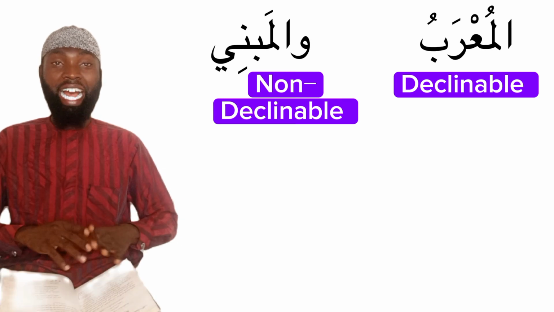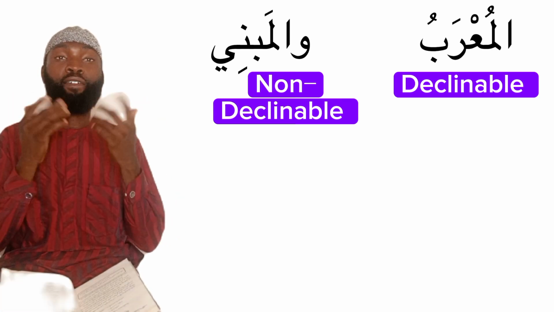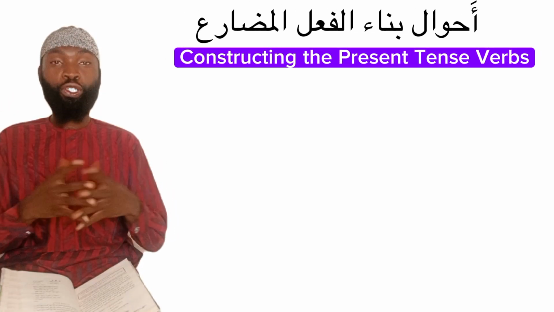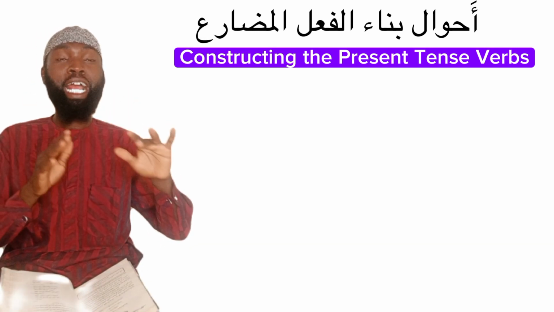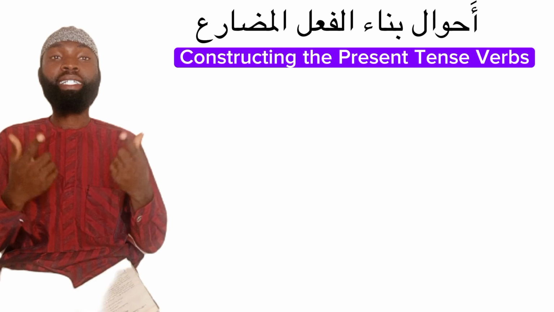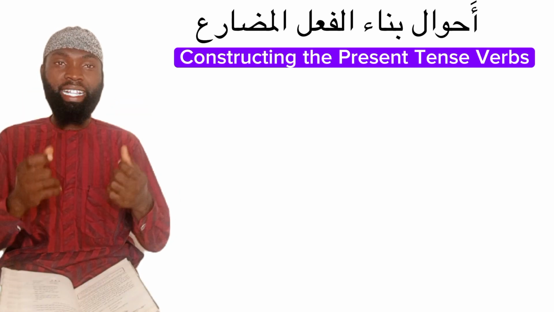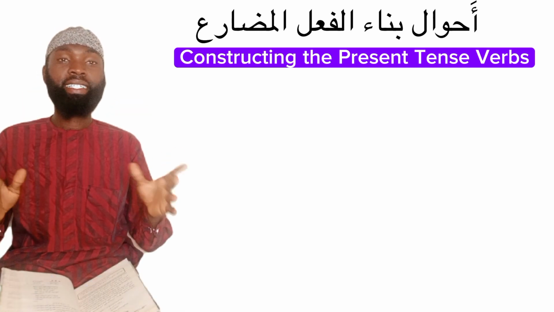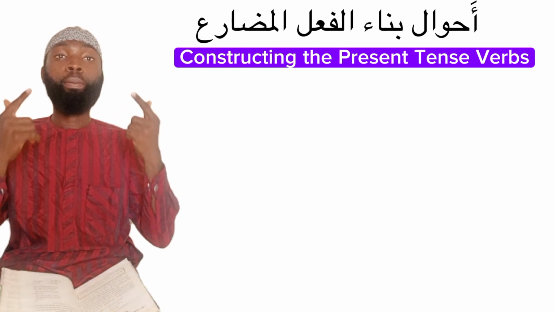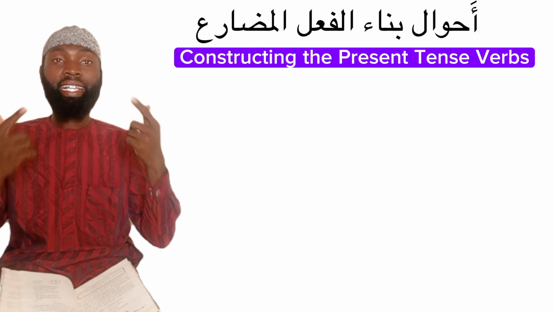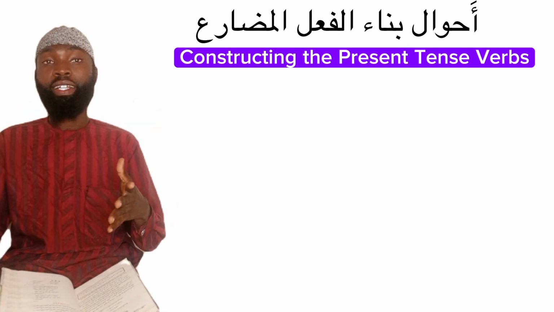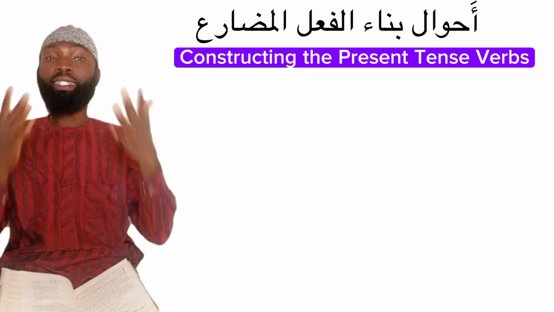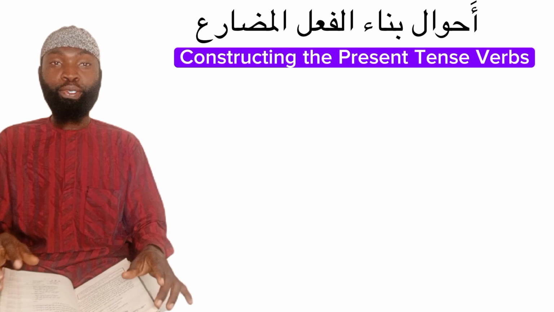Today we want to look at the present tense verbs, the أفعال المضارعة. Do they also maintain fixed endings? Yes, of course. Sometimes the present tense verbs also maintain fixed endings, but mostly they maintain al-i'rab, they maintain declension. You see, sometimes it can come with fatha, kisra, dhamma, or sukoon.